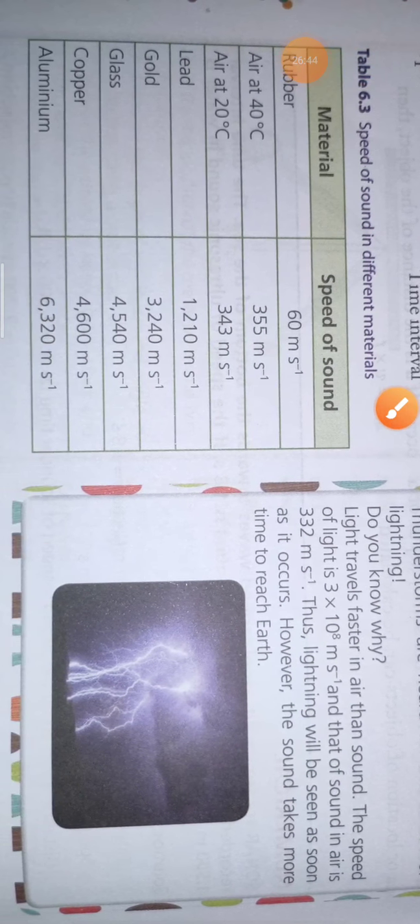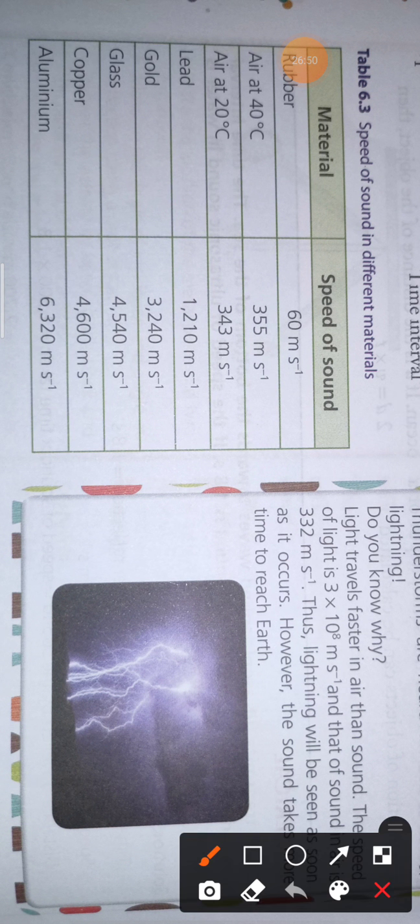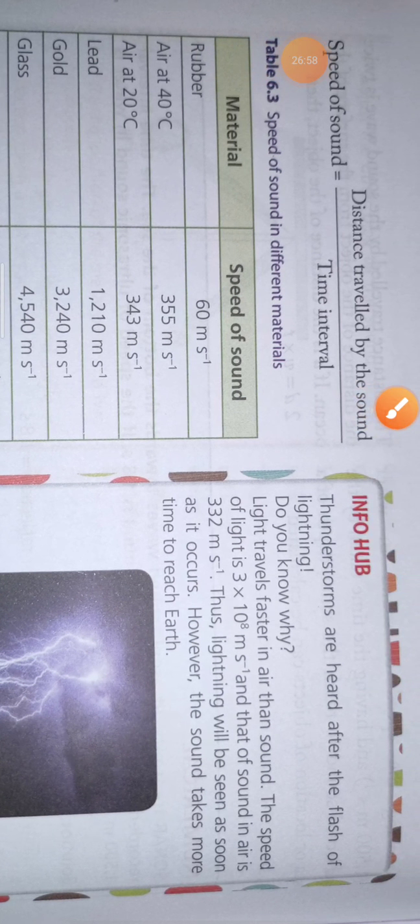Now, there are some speeds of sound in different mediums given. You don't have to remember all this, just go through it once.